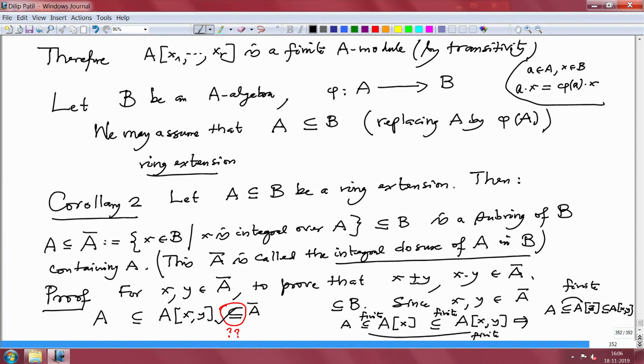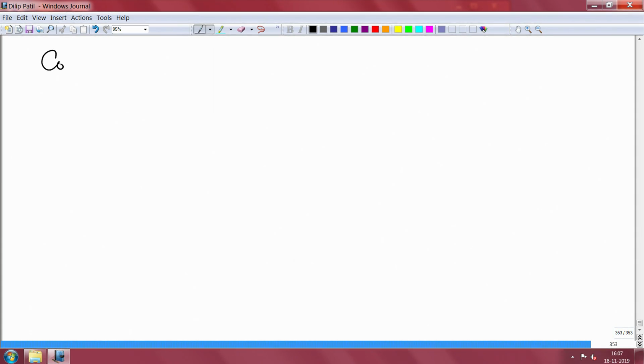Alright, now the next corollary, corollary 3. Again, what is the setup?